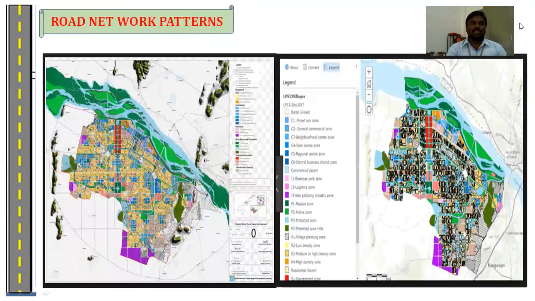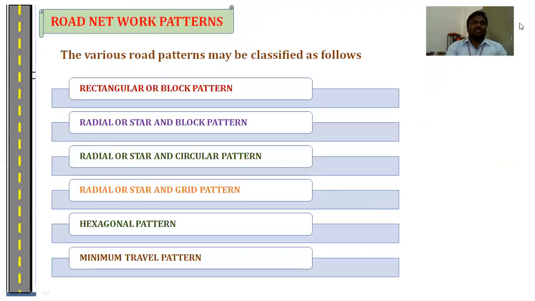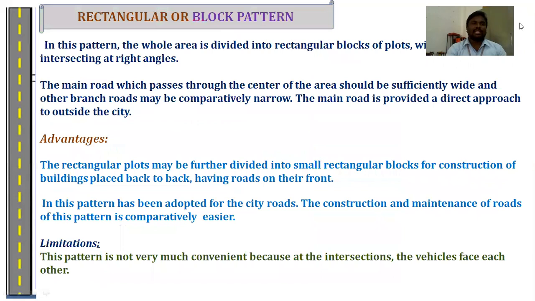Next topic is road network pattern. This is the newly constructed Amaravati road network pattern. The various types of road network patterns are classified as: first, rectangular or block pattern; second, radial or star and block pattern; third, radial or star and circular pattern; fourth, radial or star and grid pattern; next, hexagonal road network pattern; and last, minimum travel pattern. If we take the first one, rectangular or block pattern.